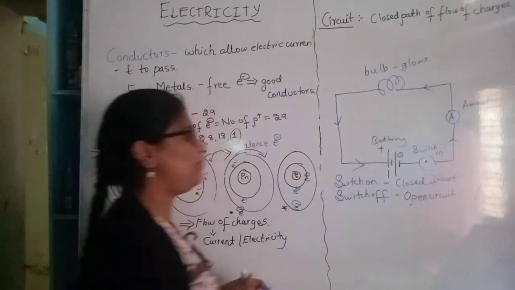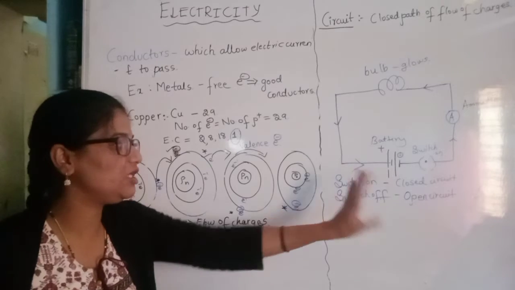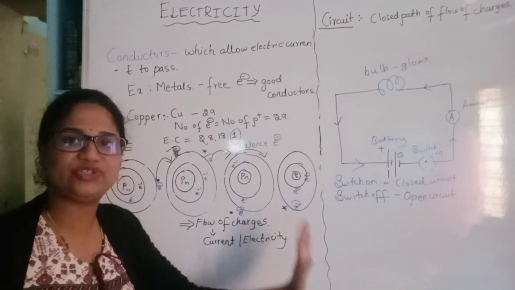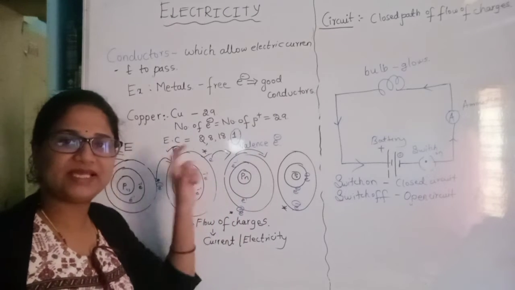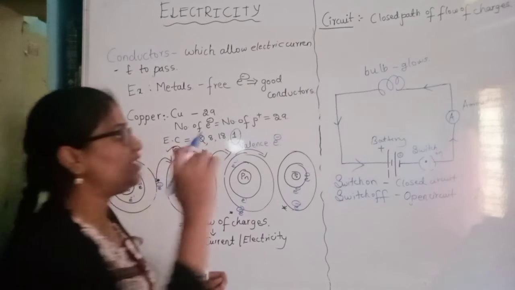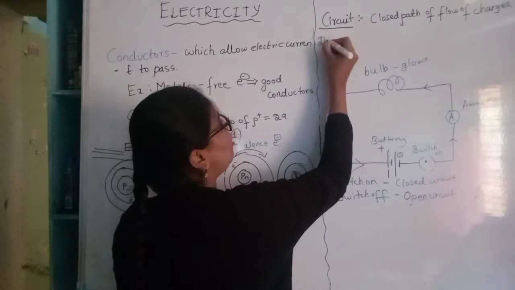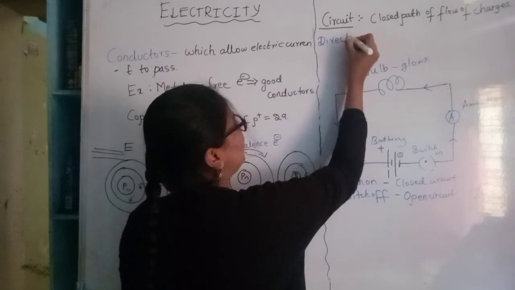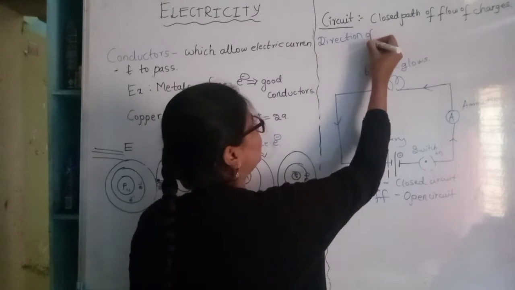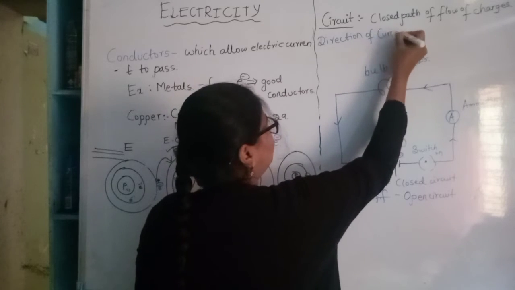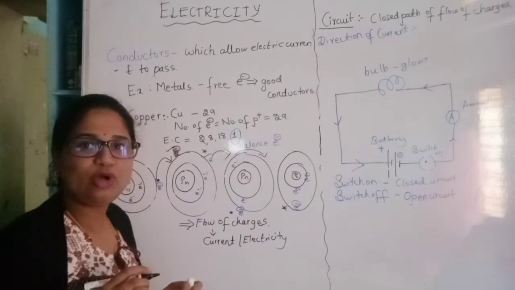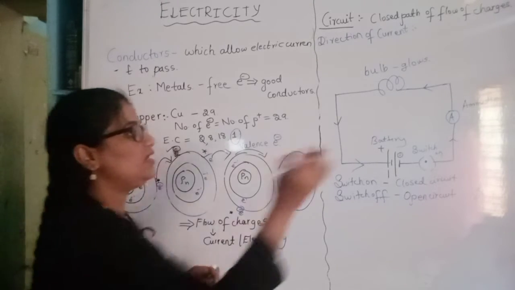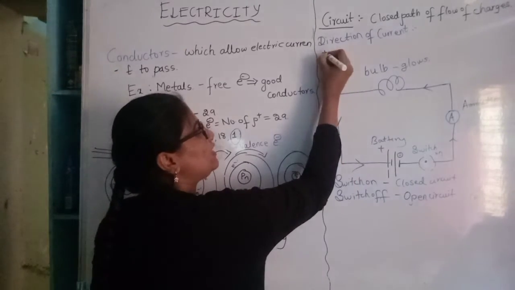Okay. And this is the bulb. And these are the condition when switch is on and when switch is off. This is how we can represent a circuit. And when we come to the direction of current, you can tell me that the direction of current is